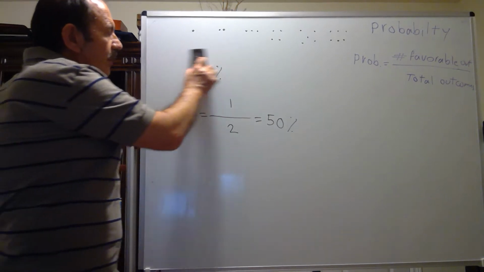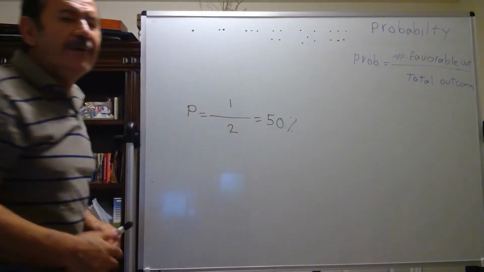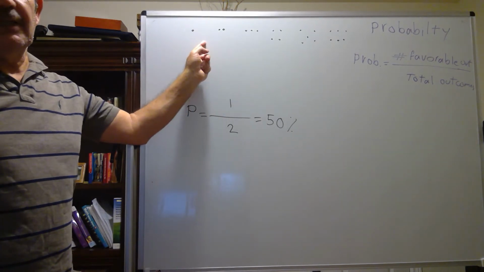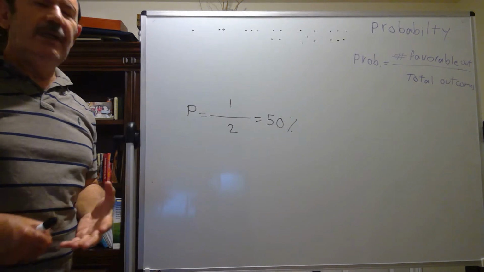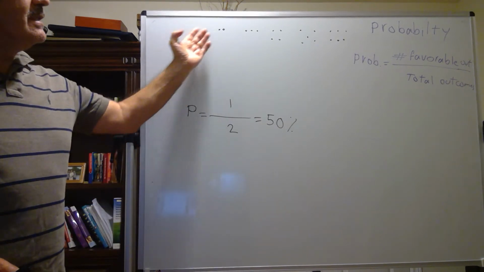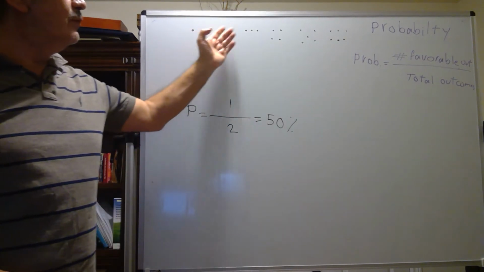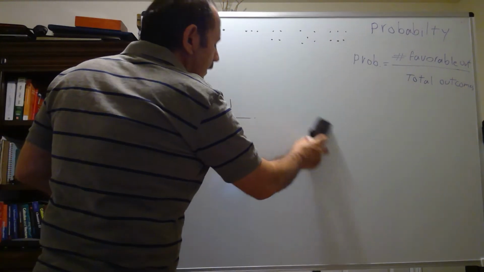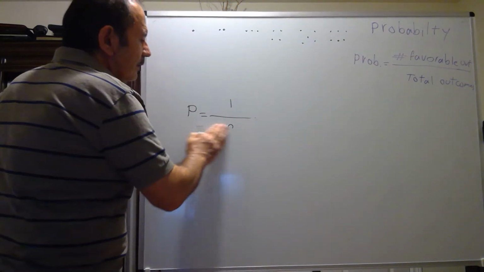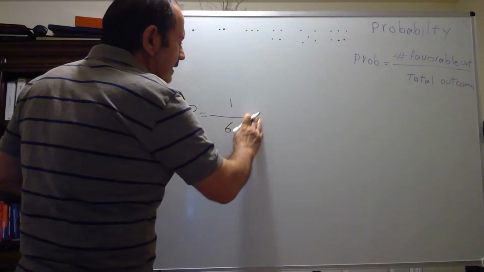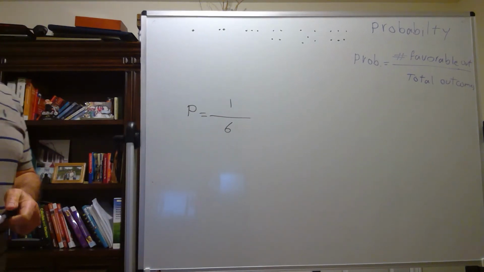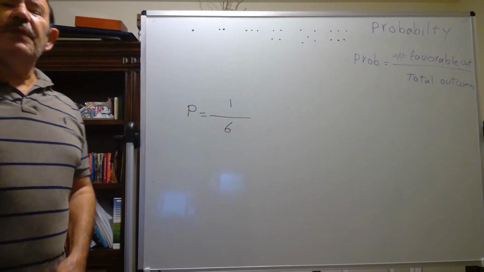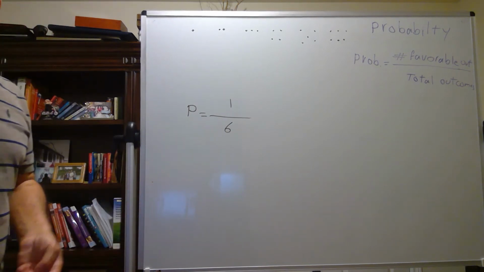So my desirable outcome, my favorite outcome, is one event. How much are the total outcomes? It is 6: 1, 2, 3, 4, 5, and 6. So the probability is going to be 1 out of 6. And if you want to convert it to percent, I should multiply by hundred.